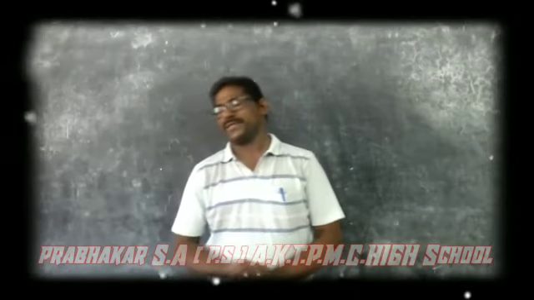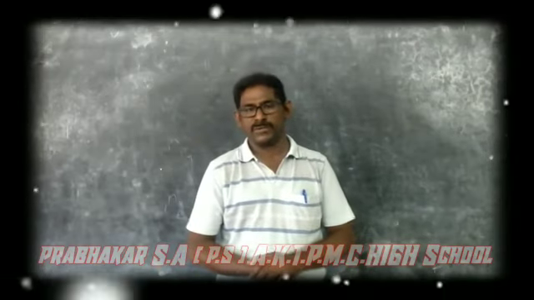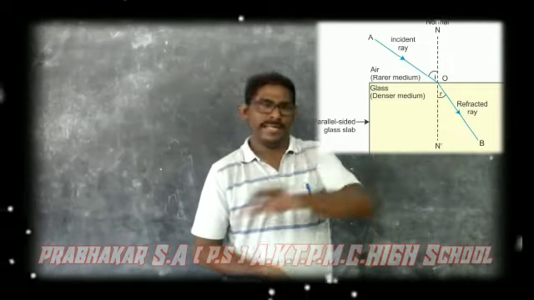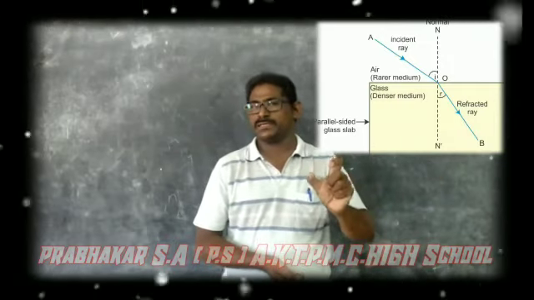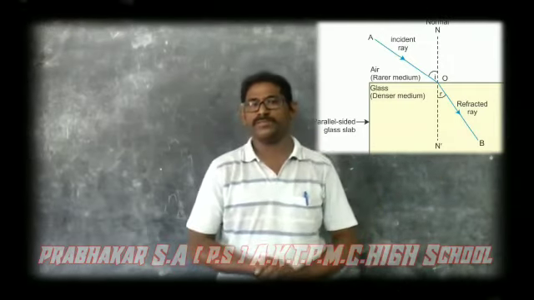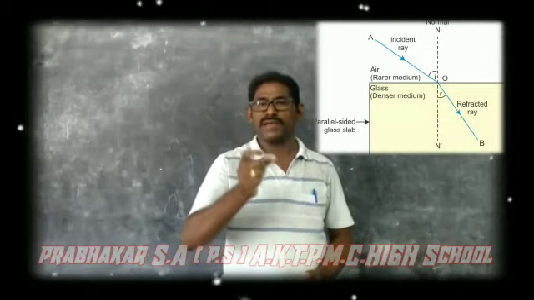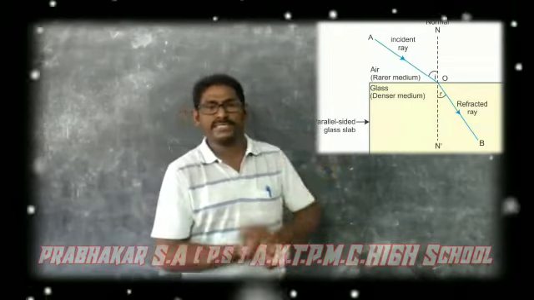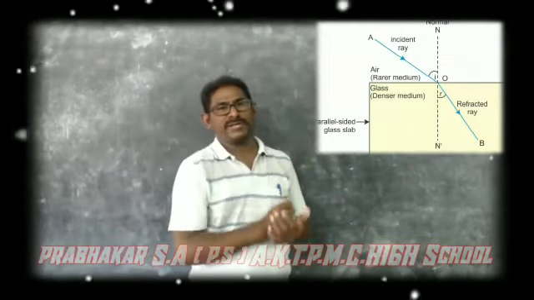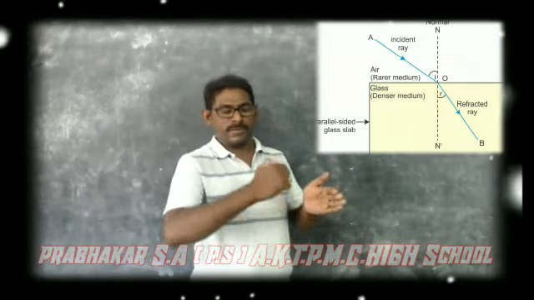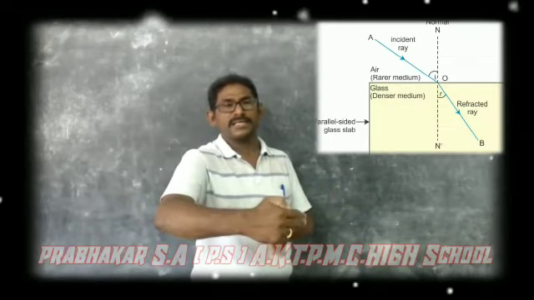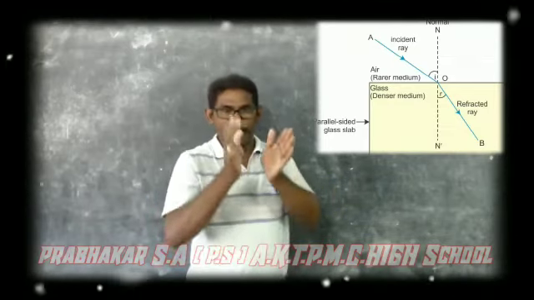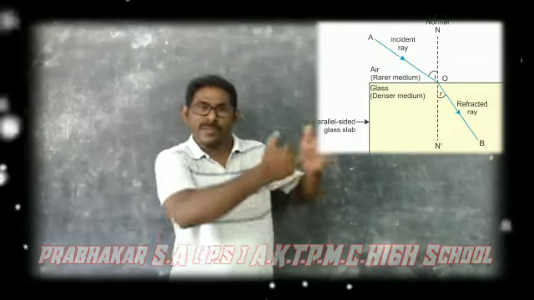So what happens when the light travels from a rarer medium to a denser medium? Rarer medium means the speed of light is more in that medium. Denser medium means the speed of light is less in that medium. So when the light travels from rarer to denser, at the interface of the media, when the light enters the denser medium, the speed decreases. Hence, it bends towards the normal.